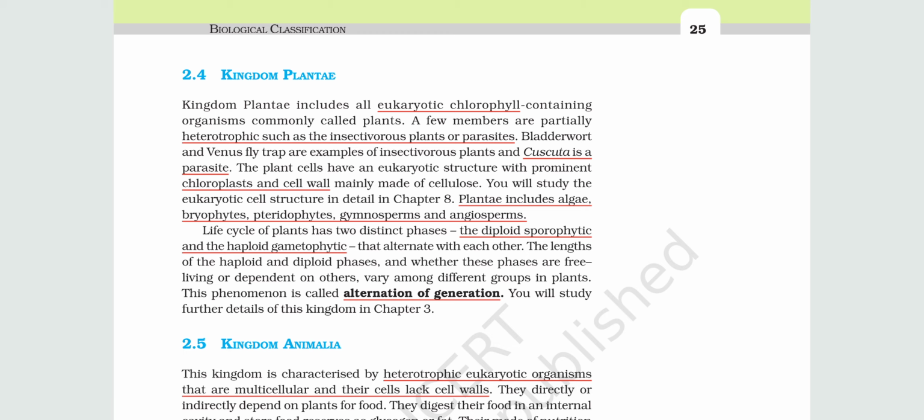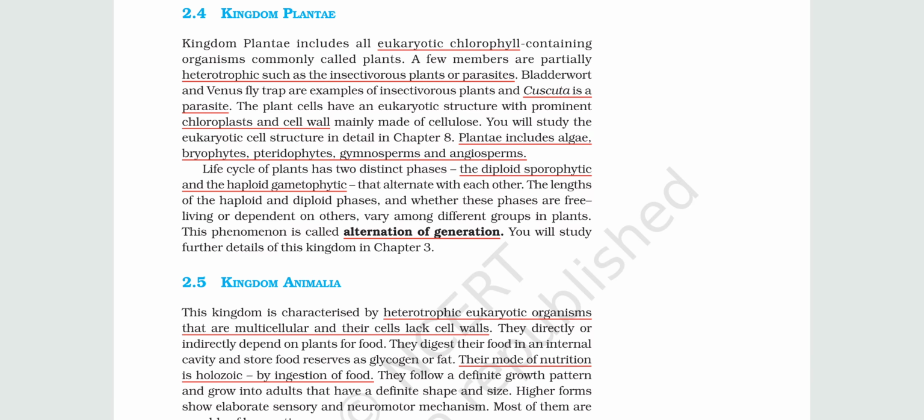But in Animalia, or in animals, we don't have chloroplast nor do we have a cell wall. Then the divisions are algae, bryophytes, pteridophytes, gymnosperms and angiosperms. Angiosperms are highly evolved plants. The life cycle of a plant is distinguished into diploid sporophyte and haploid gametophyte.